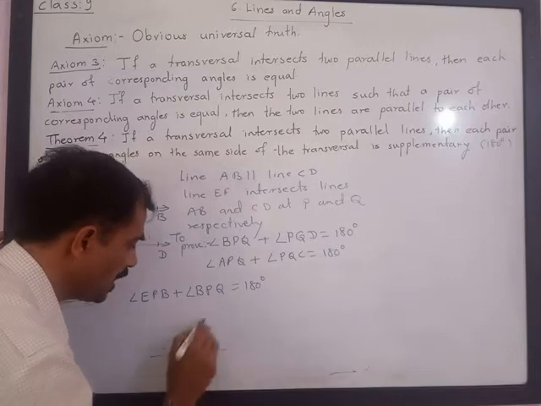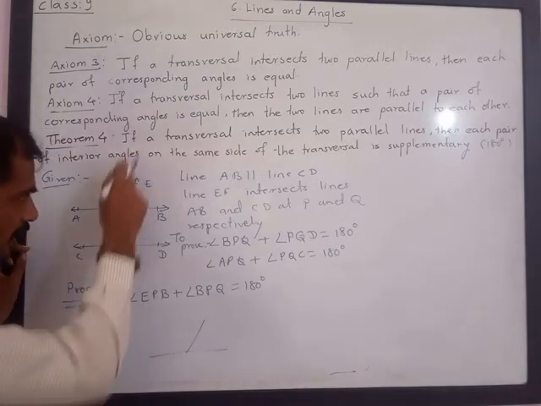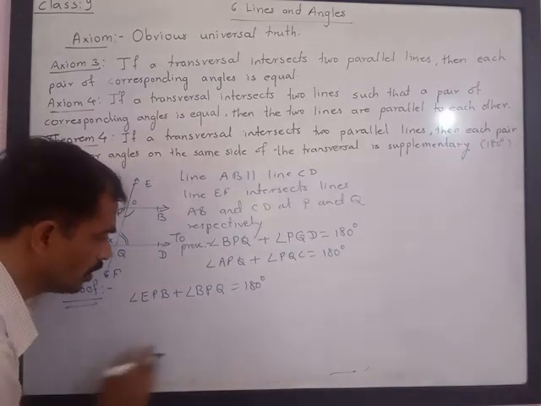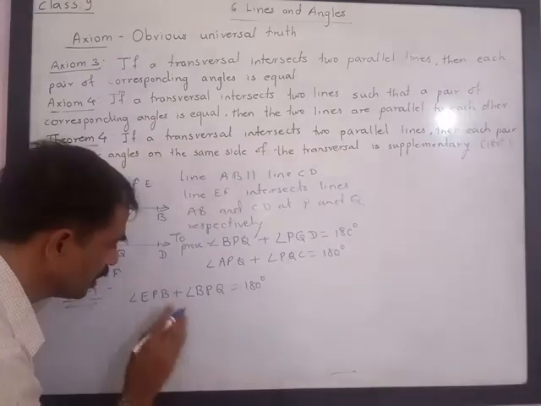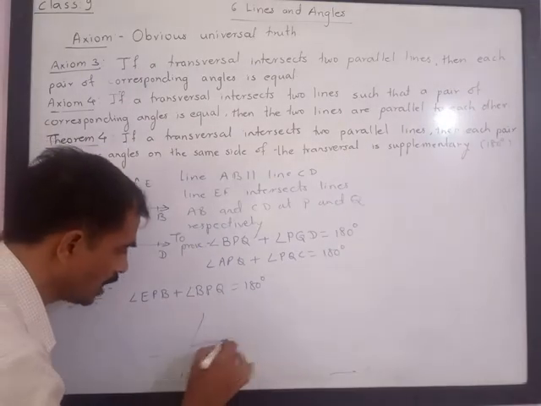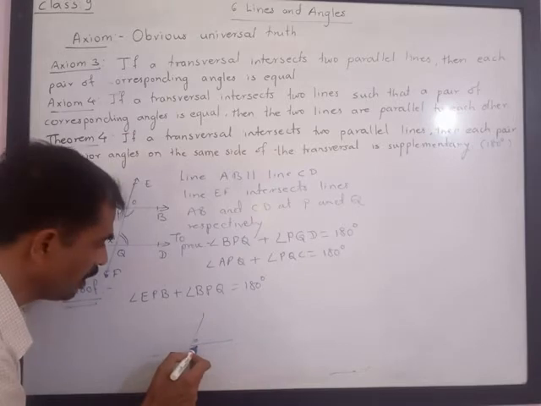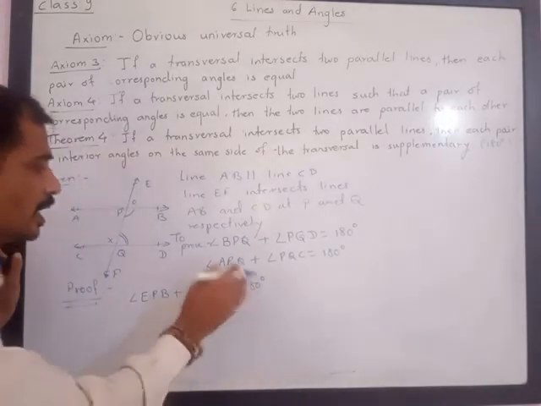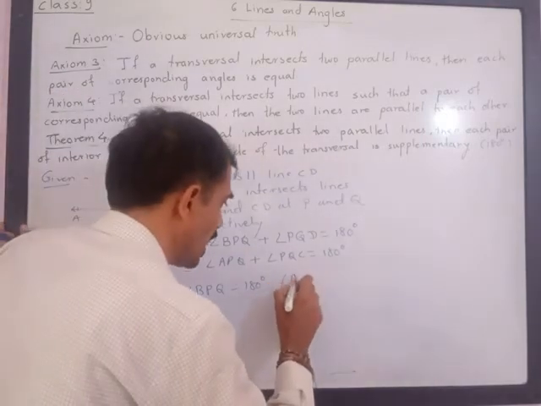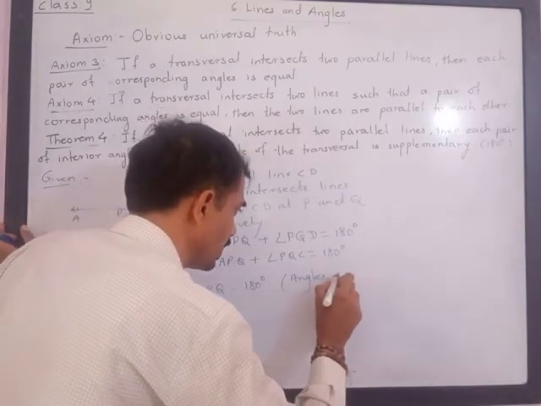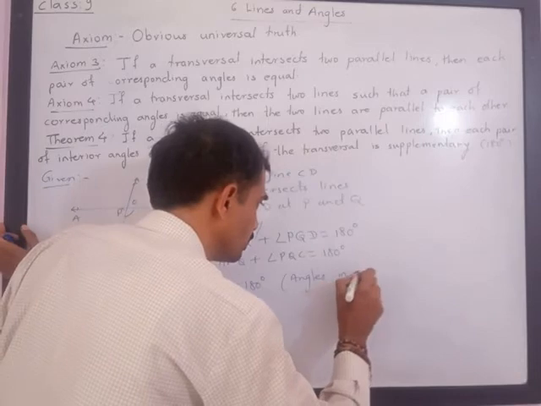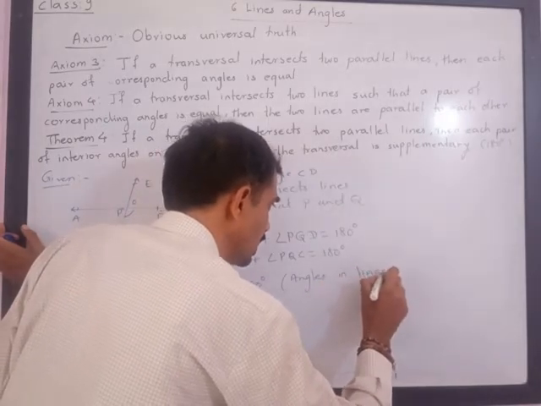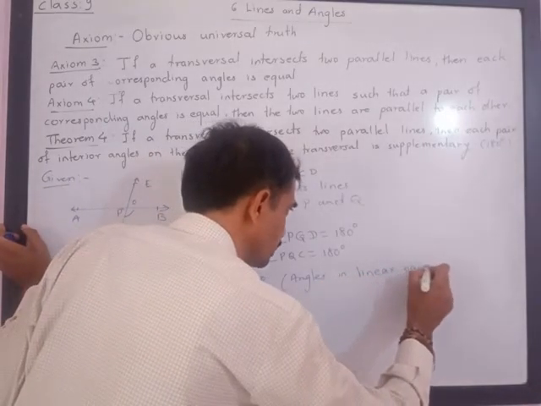That is, they are angles on a line. This is a line and these are the two angles, so they are on one line. Hence their sum must be 180 degrees. This is the reason: angles in a linear pair are supplementary.